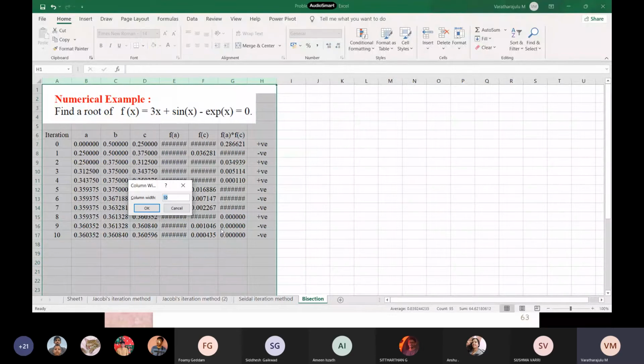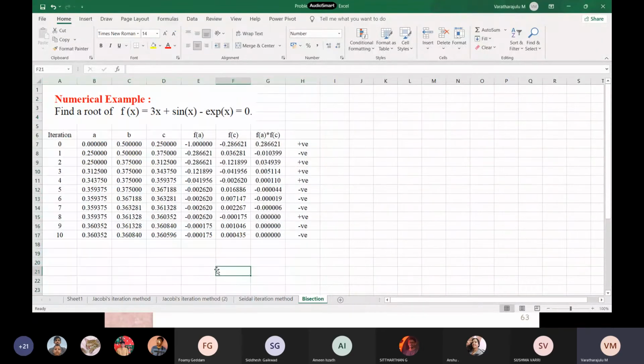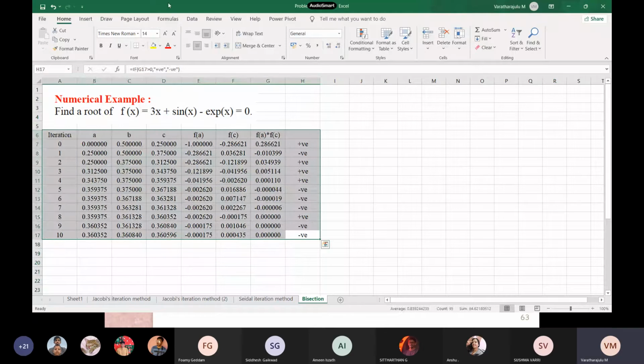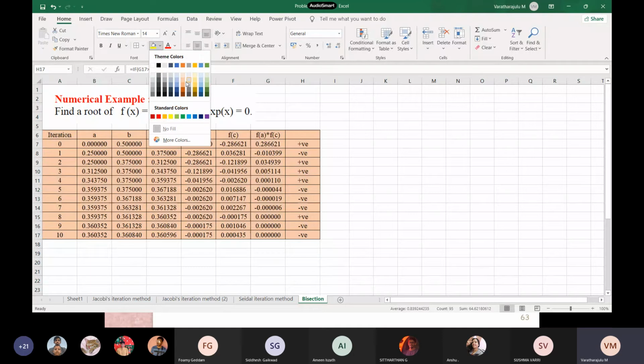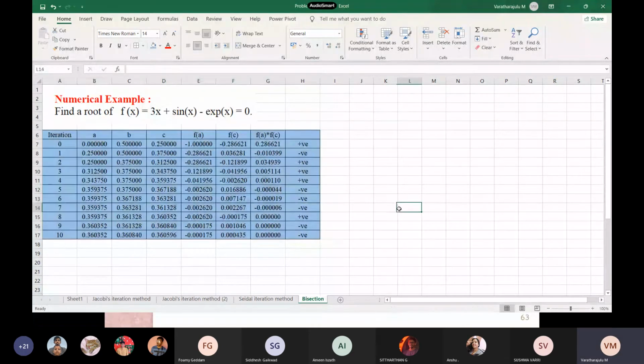Make it as 12. See. Yes, now I am giving my borders and I am assigning some colors. Okay, right?